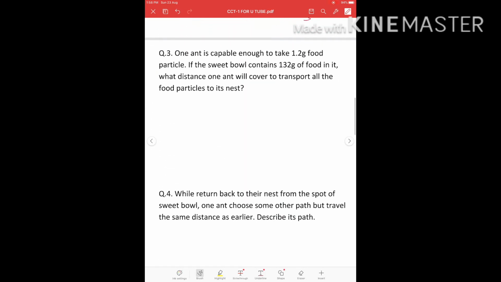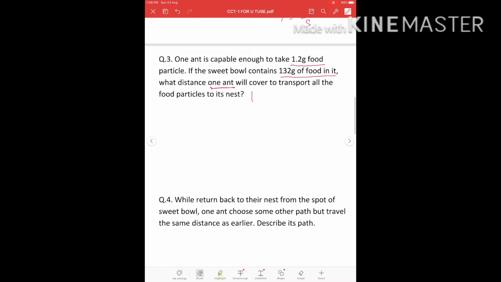One ant is capable enough to take 1.2 gram food particle. If the sweet bowl contains 132 gram of food in it, what distance will one ant cover to transport all the food particles to its nest? Total food is here 132 gram. One ant is capable enough to take